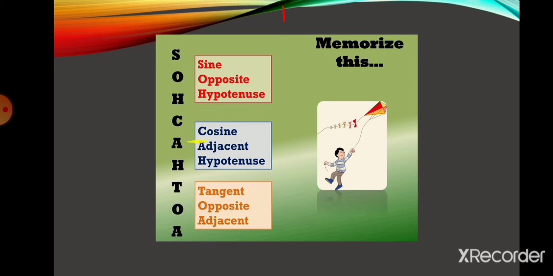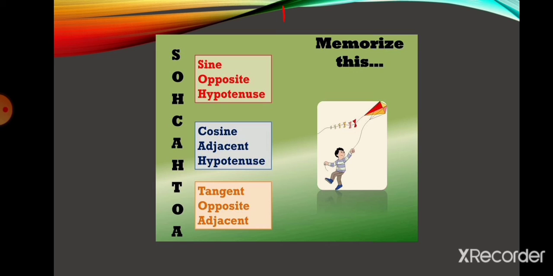CAH means cosine is adjacent by hypotenuse. And TOA means tangent is opposite by adjacent. If you remember SOH CAH TOA, it is very easy to memorize.